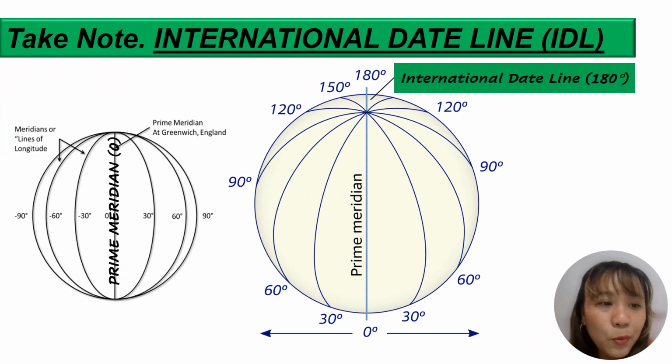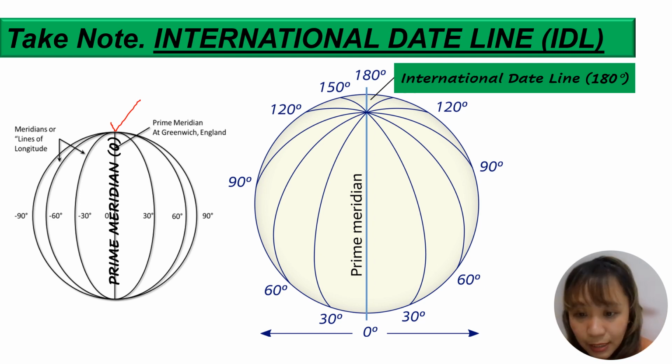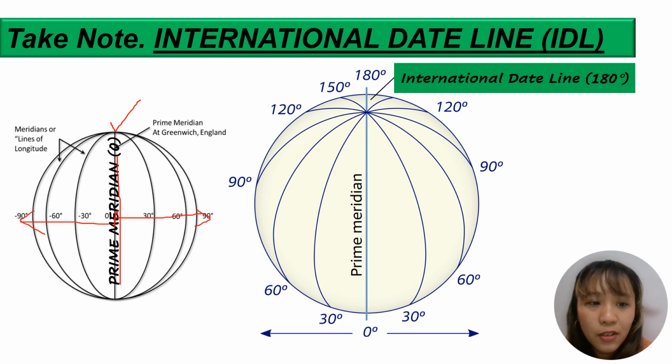In the previous slide, we were discussing the prime meridian, and it is located at 0 of the Earth. 0 because all of the other lines of longitude are going to start from this line. So from here, it will go east or it will go west. To the east is 30, 60, 90. And the same thing for the west.